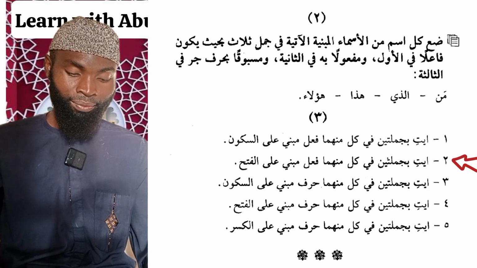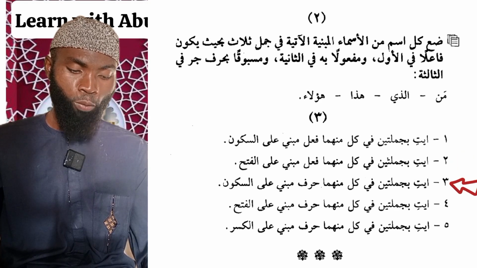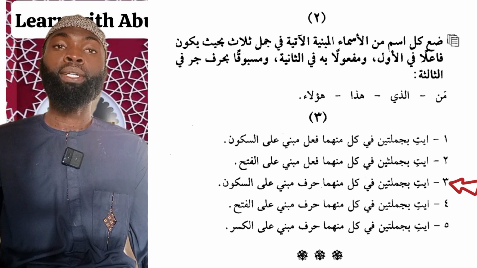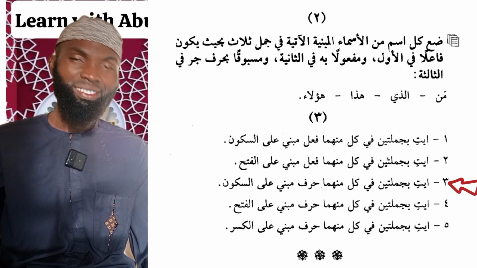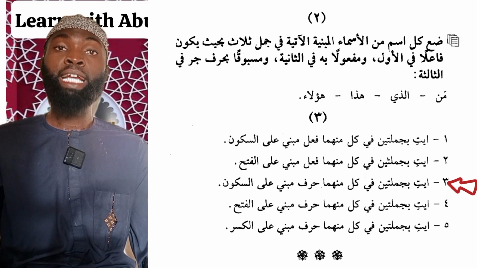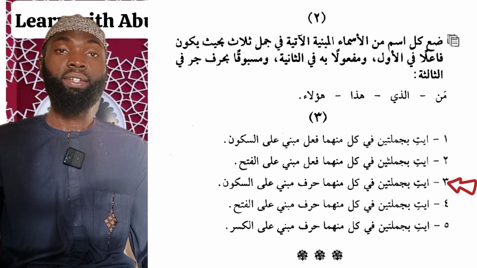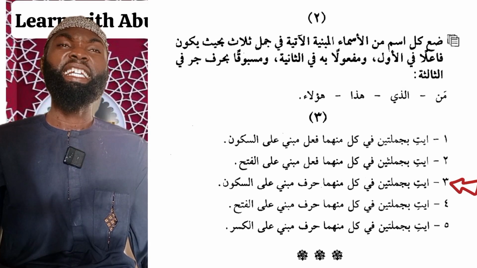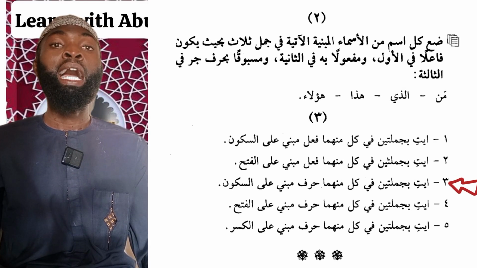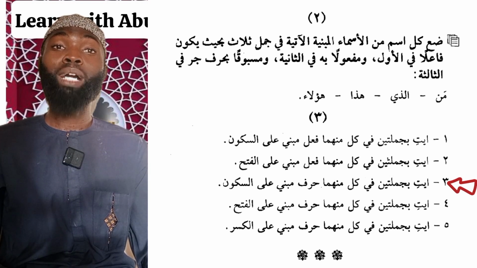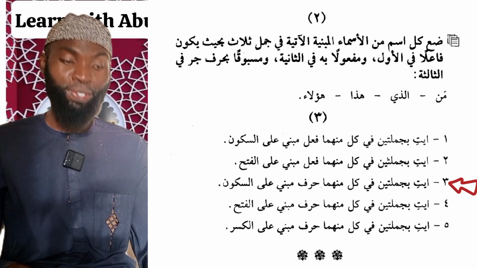Number 3, we have iti bi jumlatain fi kulli minhuma harfun mabni ala sukun. Form 2 sentences. In each of them there should be a particle which is built upon sukun. An example, I can say ra'aytu al-hayyata fil bayt, I saw the snake in the house. So fi is the particle built upon sukun. The next, I can say wada'tu al-kitaba ala ra'si, I placed the book on my head. So ala is a harf built upon sukun.